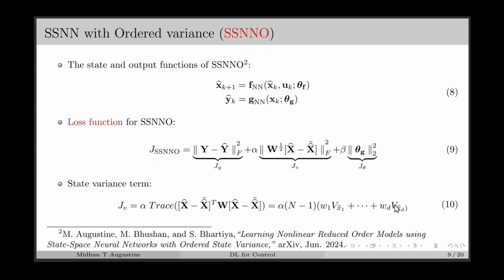In many practical cases, the variance of the last few variables can be 0. This is particularly obtained when d is larger than the actual system order, small n. This is based on the fact that we only need n state variables to fit any data set generated by an nth order system. And sometimes we can also have model order reduction, where we require fewer than n state variables to fit the data.